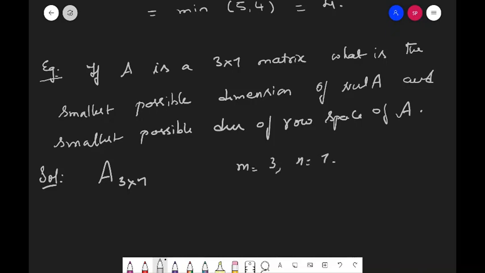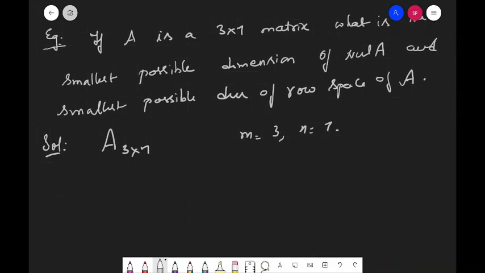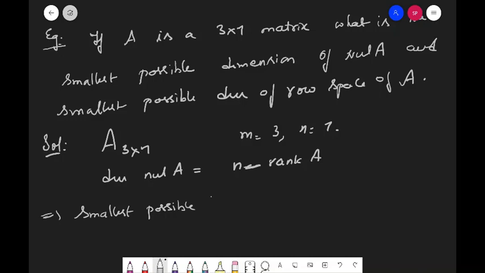And then what is the minimum dimension for the null space? What do we have? Dimension of null A is equal to n minus rank of A, which implies the smallest possible dimension of null A is equal to n minus the largest possible rank.